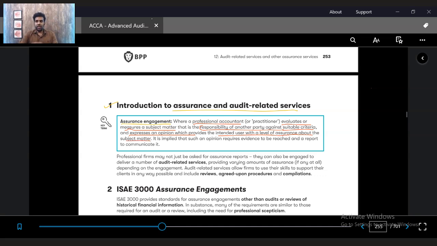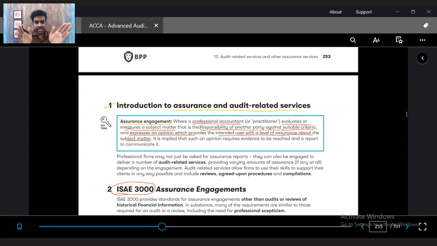To give an example, in audit, the auditor follows the criteria of International Standards on Auditing. In assurance engagements, likewise, there are criteria forming under ISAE 3000.